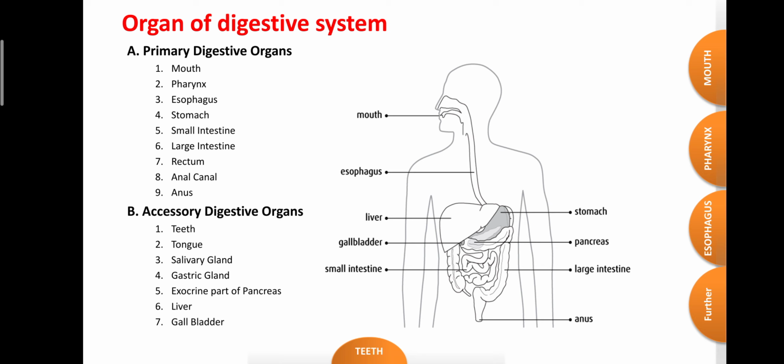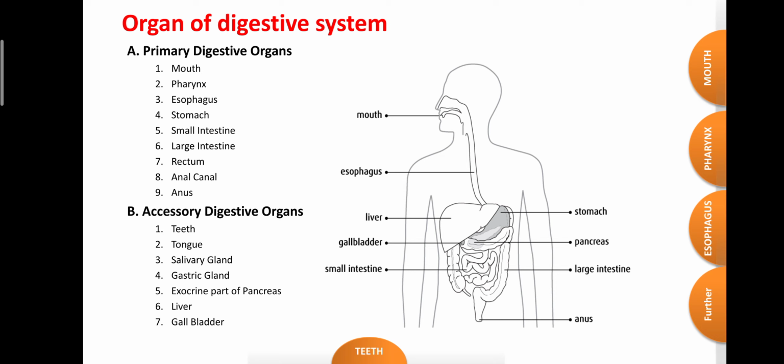Now we learn regarding the organs of the digestive system. The organs are mainly categorized into two types: primary digestive organs and accessory digestive organs. Primary digestive organs are mouth, pharynx, esophagus, stomach, small intestine, large intestine, rectum, anal canal, then anus. Accessory digestive organs are teeth, tongue, salivary gland, gastric gland, exocrine part of pancreas, liver, and gallbladder. Dear students, food moves in the GIT after ingestion from the mouth. From the mouth, it enters the pharynx.